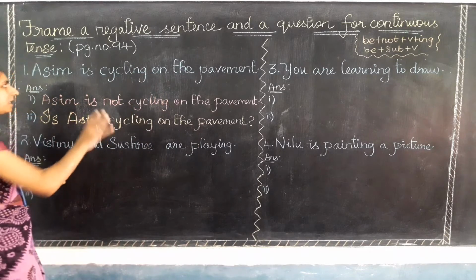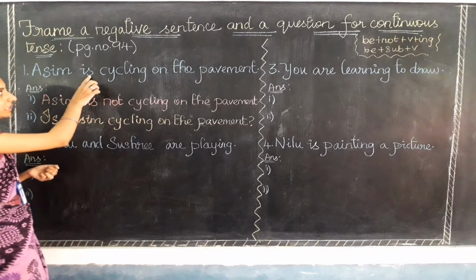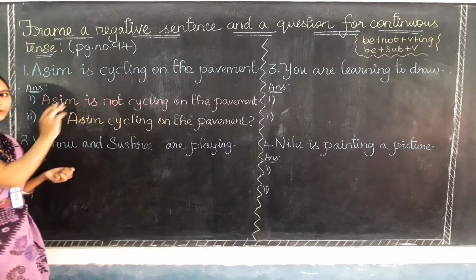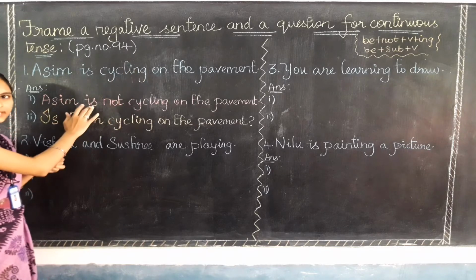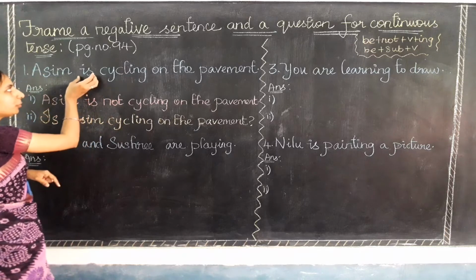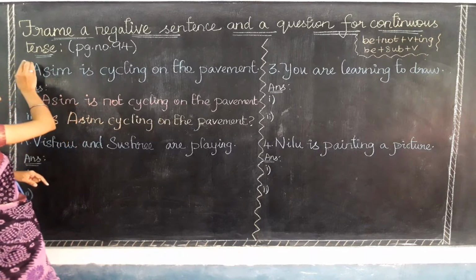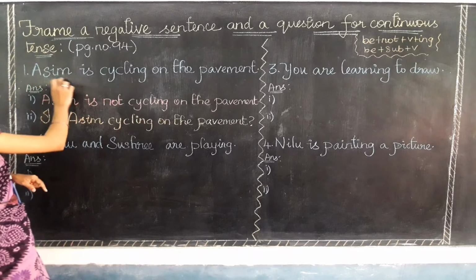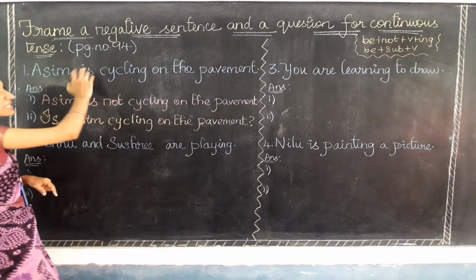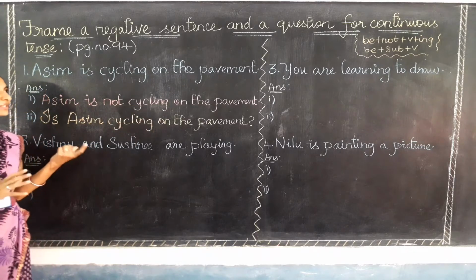See, very easy. When we are changing into negative, you need to put not in between the is and the verb. Between them you need to put not and then all other words will come as they are. And for making a question sentence, you need to put this word, that is am, are, was, were, this be form verb first, and then you interchange. This will come first and then this will go next and all other words will come as they are. I hope you are clear with this first question.